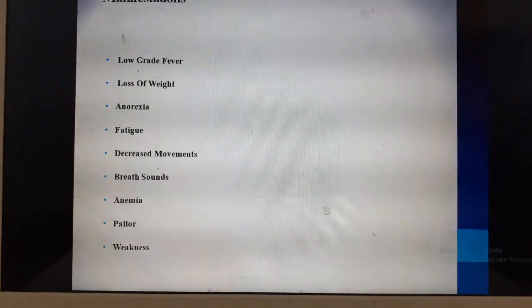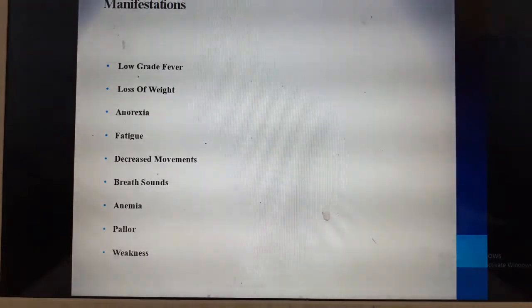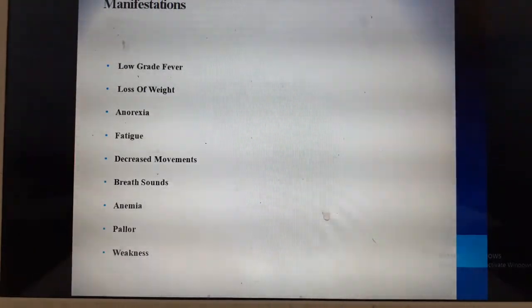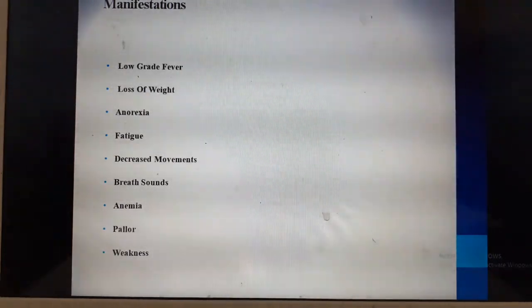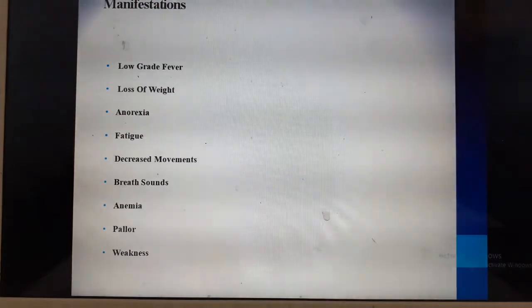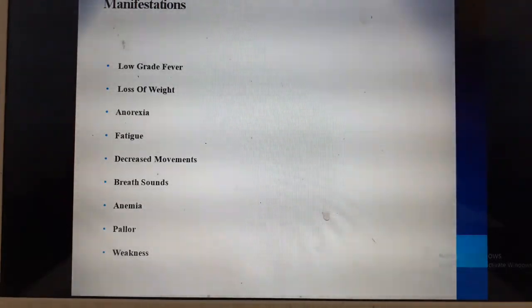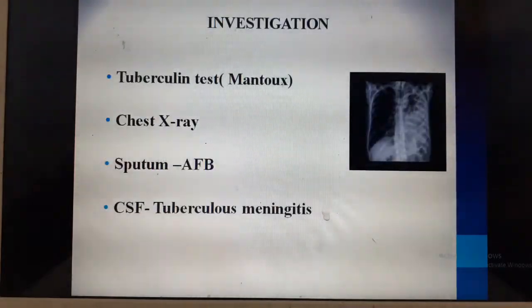Coming on to the manifestations, the main manifestations are low-grade fever and loss of weight. Typically these children can have loss of weight, and fever mostly in the evening. They can have intermittent spikes in the evening, anorexia or loss of appetite, fatigue, and decreased movements. They'll be very lethargic, feeling very tired and fatigued. They can have decreased breath sounds on auscultation, anemia, pallor and weakness.